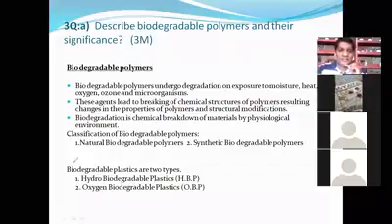Now, this degradation is of two classifications. The first one is HBP, the second one is OBP: hydrobiodegradable and oxybiodegradable. And these biodegradable polymers also have two classifications: number one is natural biodegradable polymer, number two is known to be synthetic biodegradable polymer. Now we will see the classification step by step.